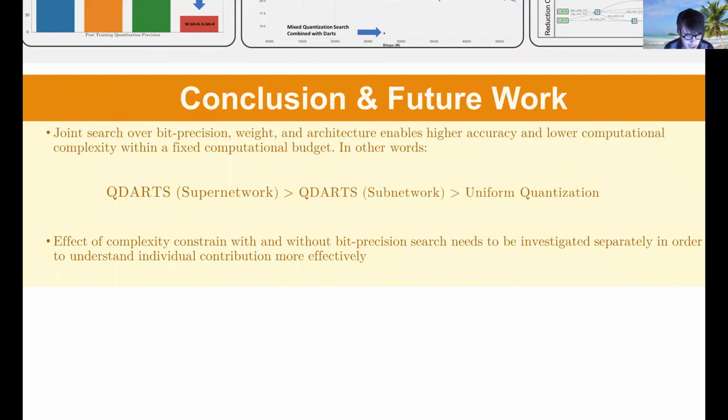To conclude our presentation, we have found evidence that applying QDARTS on the supernetwork works well compared to other methods. Specifically, we have found that applying QDARTS performs much better than applying quantization after DARTS or performing a mixed precision search after DARTS. However, we need to run more experiments so we can disentangle the individual contribution of mixed precision search versus the added complexity constraint. That concludes the poster demo.